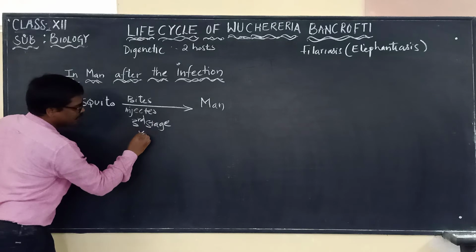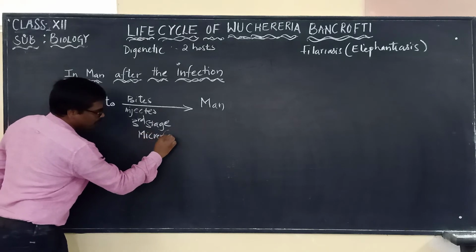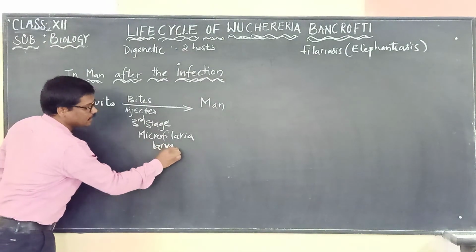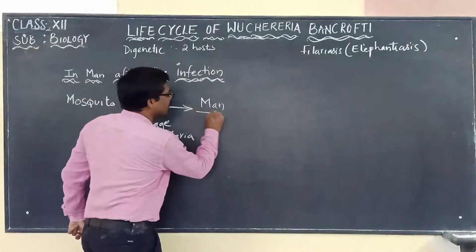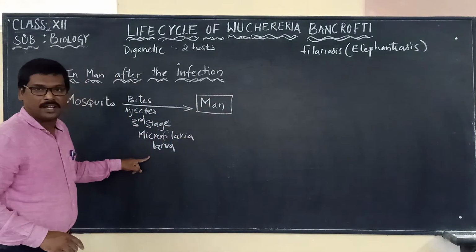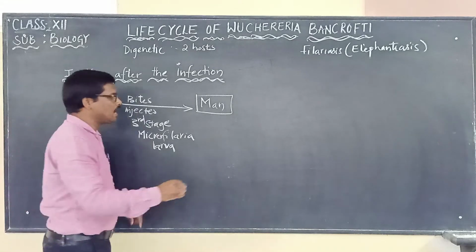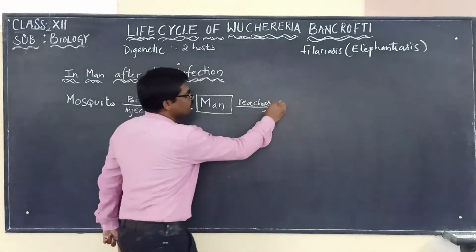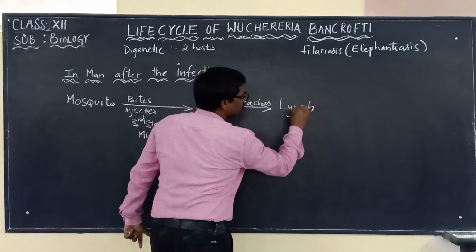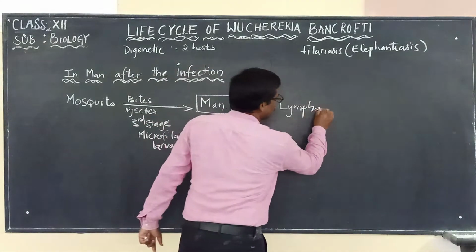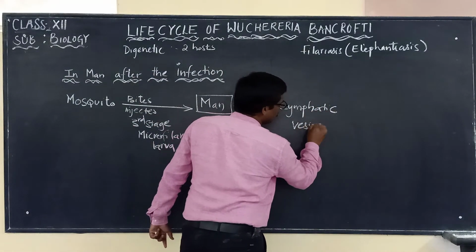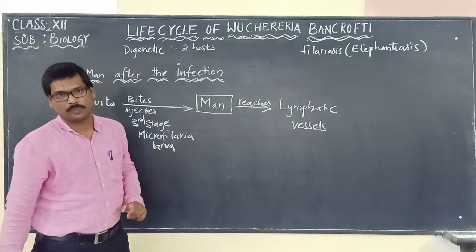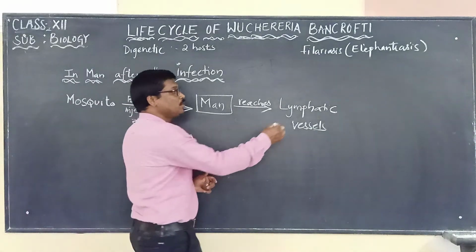Microfilaria larva it will be injecting into the man. Now once it injects this microfilaria larva, immediately it reaches the lymph nodes or lymphatic vessels, where it resides and starts developing into young worms.